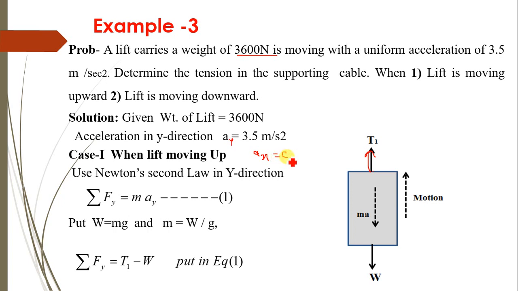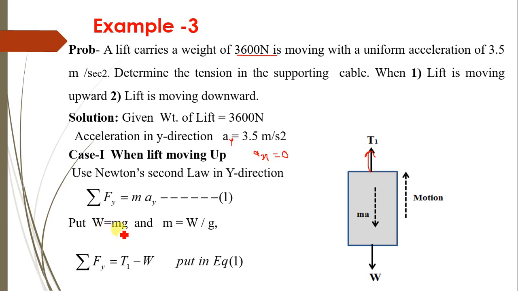Now first of all, considering when the lift is moving up, considering Newton's second law of motion in the y direction, summation of Fy equals m into Ay. So substituting the summation of forces in the y direction, here there are two forces. W is the weight of the lift acting vertically downward, and T1 is the tension in the cable acting vertically upward.